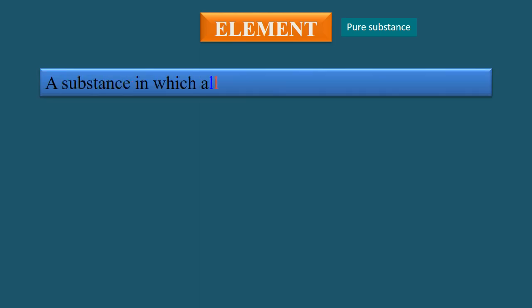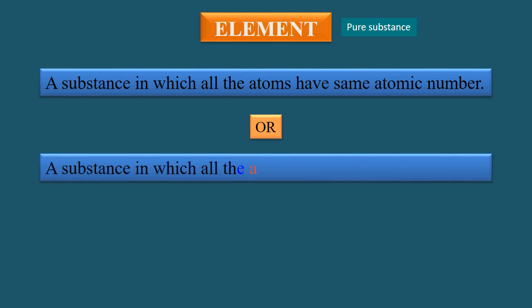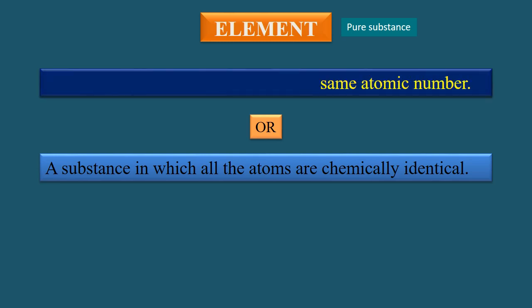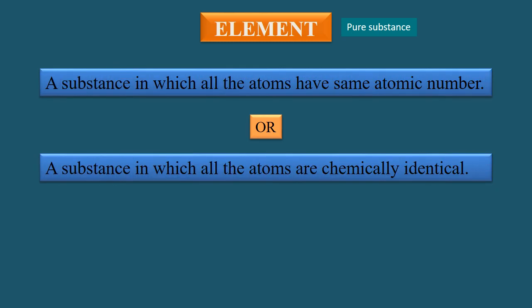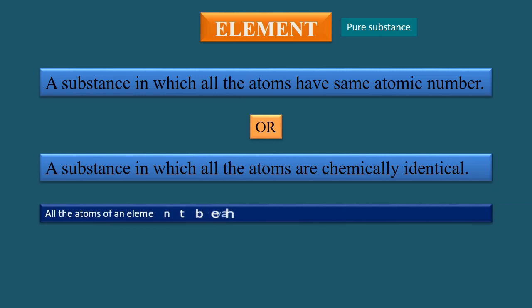In very simple words, an element is a substance in which all the atoms have same atomic number, or an element is a substance in which all the atoms are chemically identical. If I delete the similar words, I get same atomic number and chemically identical, which means that the atoms which have same atomic number are chemically alike. That is, all the atoms of an element behave in a similar way during a chemical reaction. This is the meaning of chemically identical.